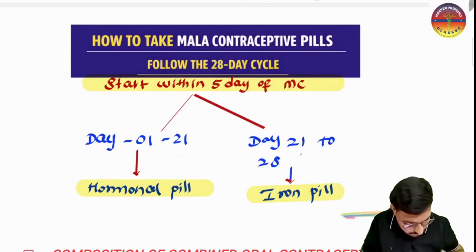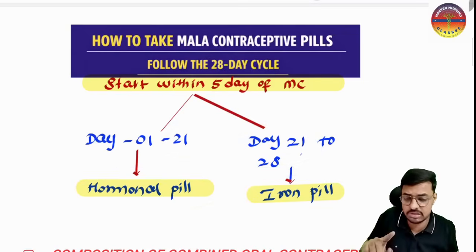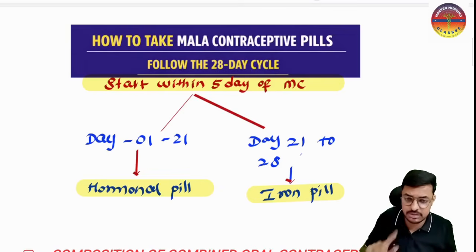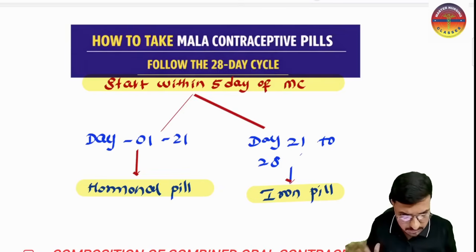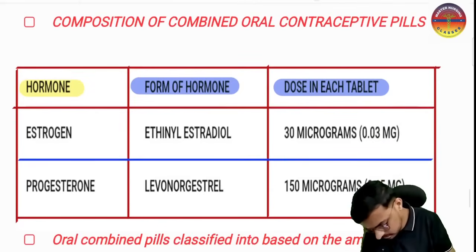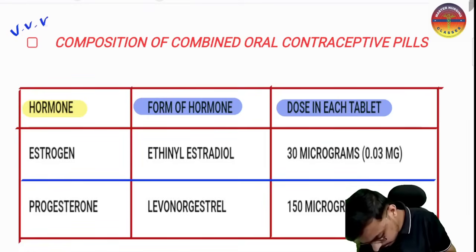Immediately after finishing these iron pills, she has to open the next packet and immediately start to take it. If she maintains a gap, that is going to cause pregnancy, which we don't want. Are you getting the point? Yes sir. So here we have the next very important golden point for your exam. Very important table, not just a table, this is a very important table.